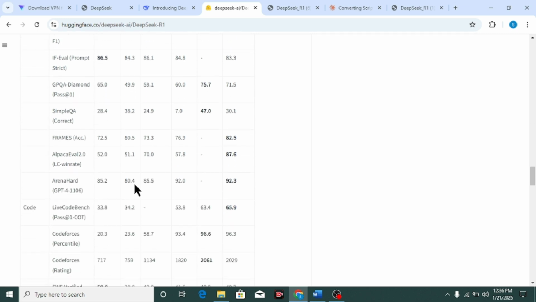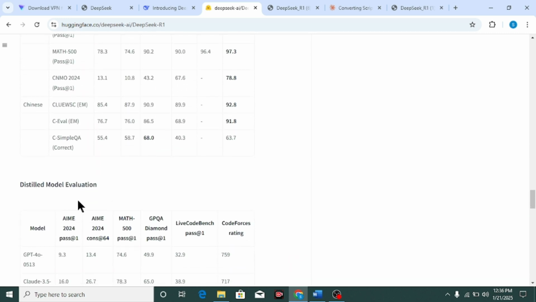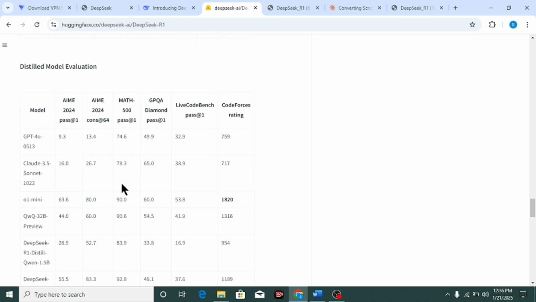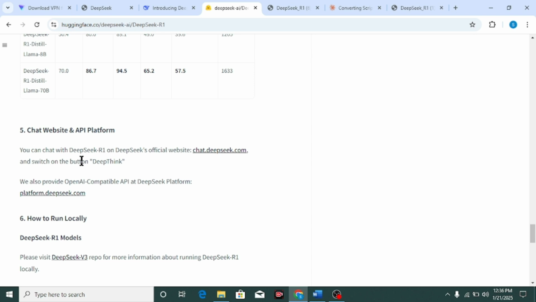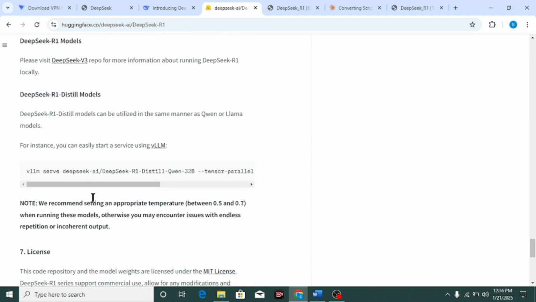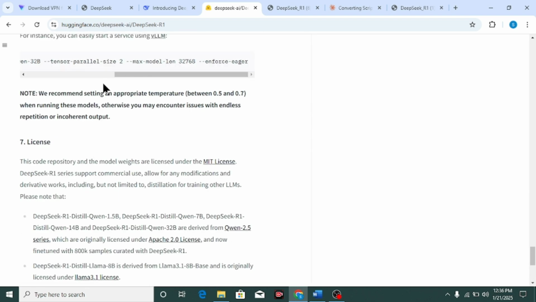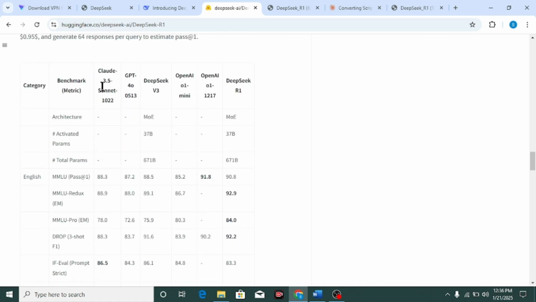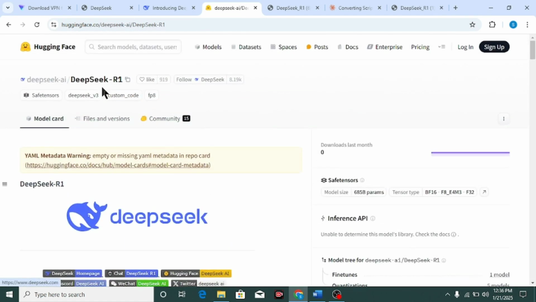You can go to the website and run it locally, following the code. The model is under the MIT license. This is the best open source model, and anyone can use this open source AGI.